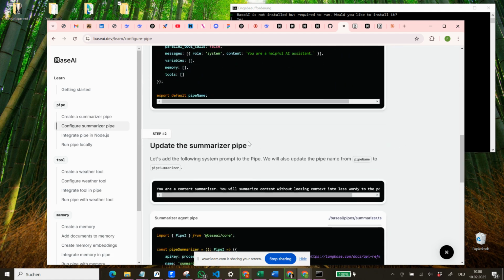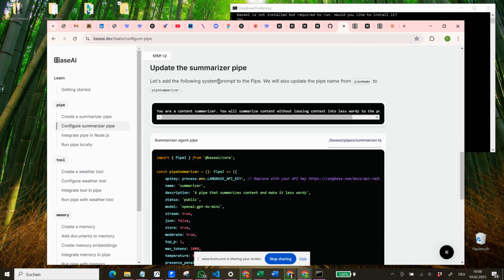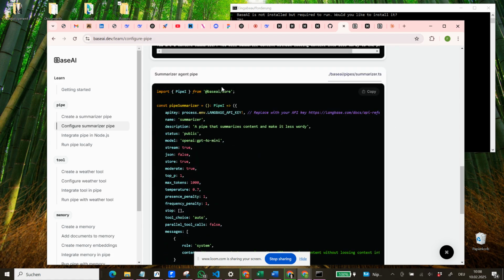Then update the summarizer pipe. Let's add the following system prompt to the pipe. We will also update the pipe name from pipe name to pipe summarizer. So we see update. So what does it change? It changes pipe summarizer, import pipe I, the API key, the name is the summarizer.